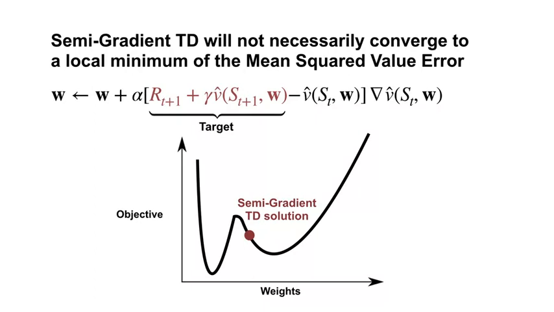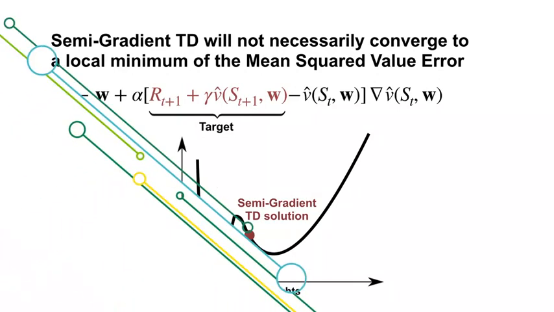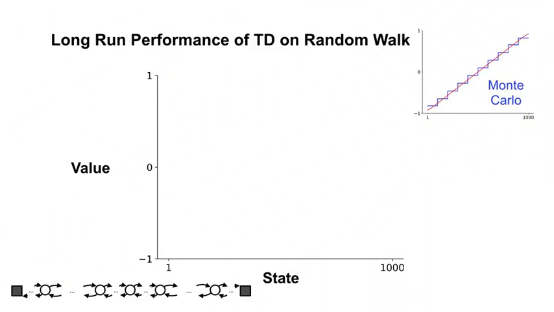But how do all these theoretical concerns impact performance in practice? Let's return to the 1,000-state random walk example to see the impact of bias in the TD update. This time, we will learn approximate values using semi-gradient TD instead of Monte Carlo.